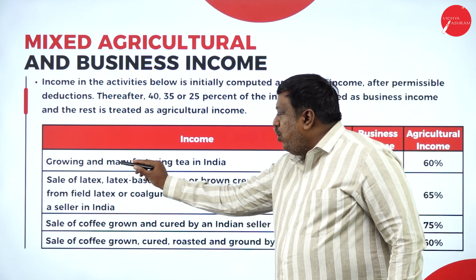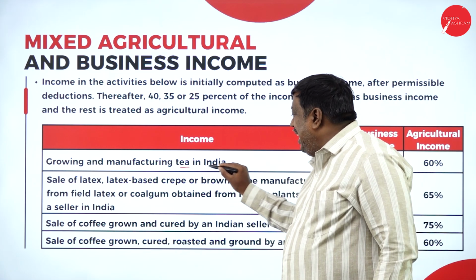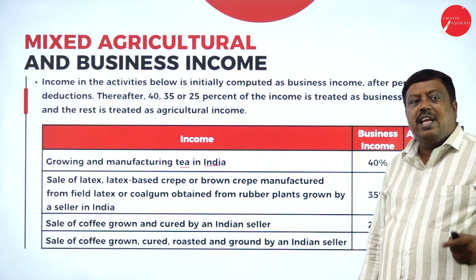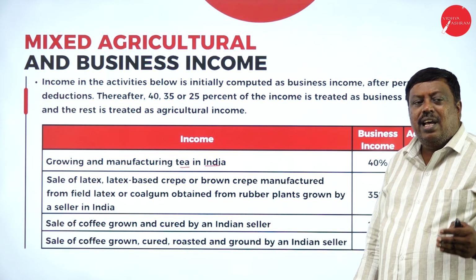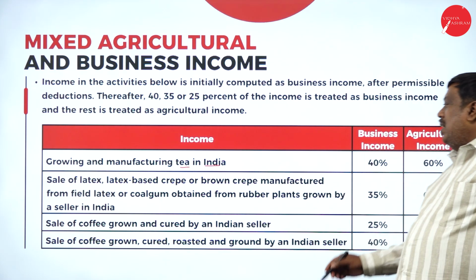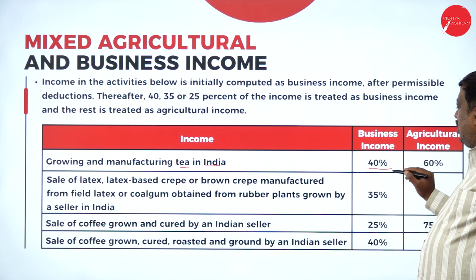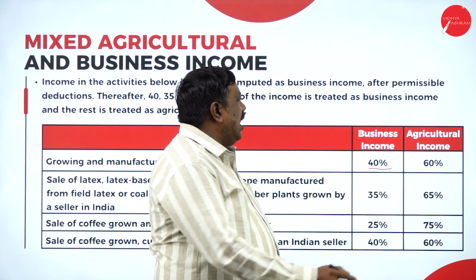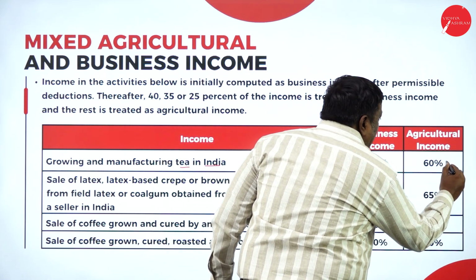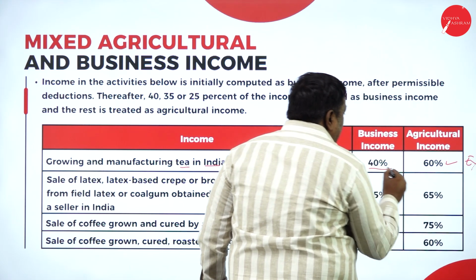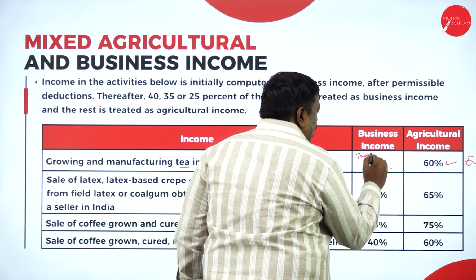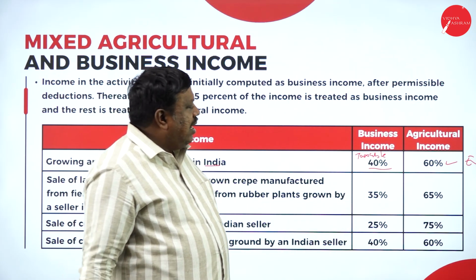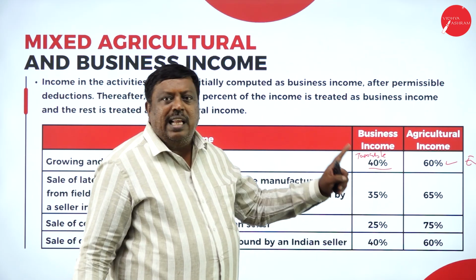The first one, growing and manufacturing tea in India. For the tea crops we grow in India, a part is called agriculture and the remaining part is called business income. In that, 40% is called business income and 60% is called agricultural income. Agricultural income is exempted, and the business income is taxable.